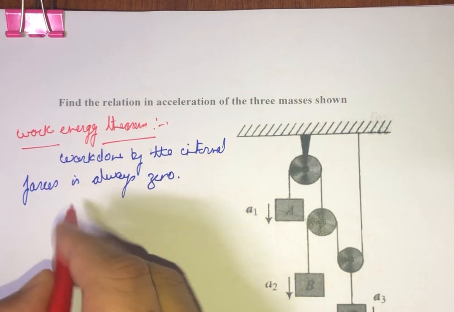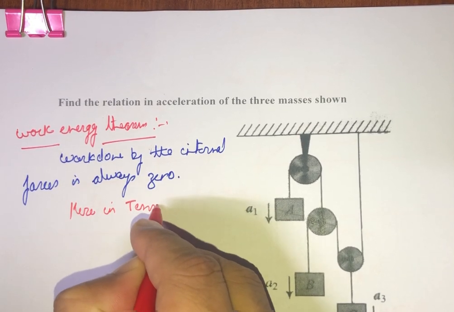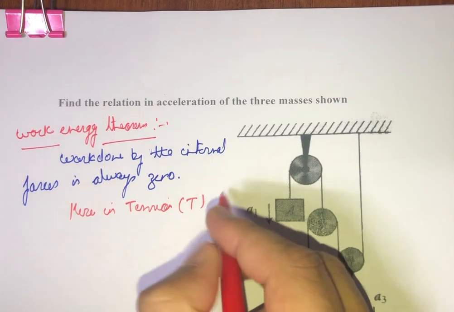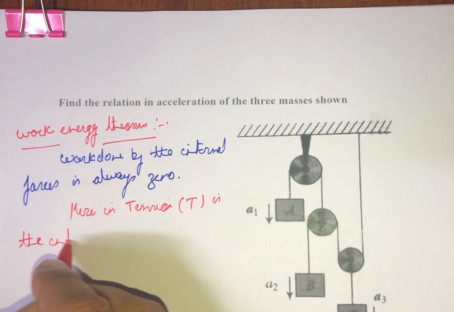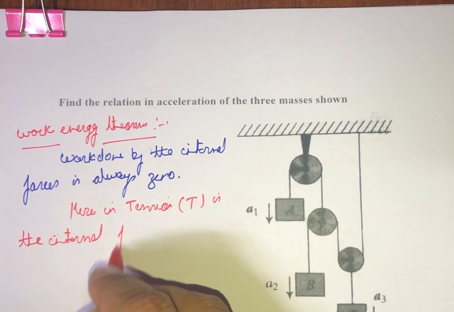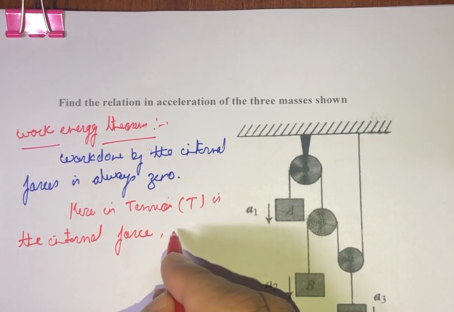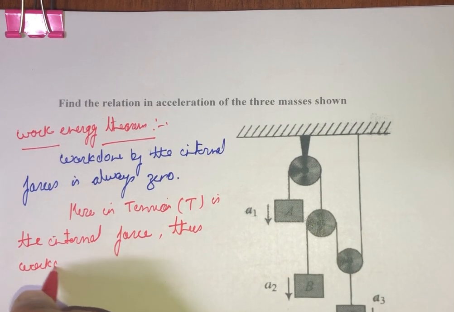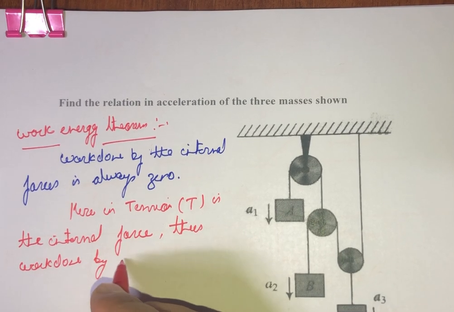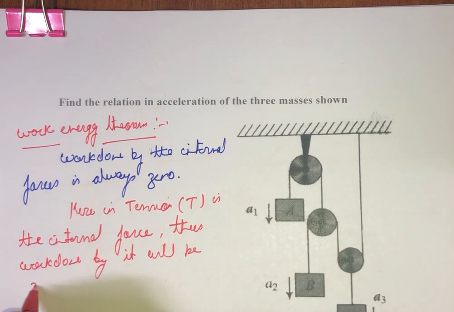So we can write that herein tension, which is represented by T, is the internal force, thus work done by it will be zero. This is basically the work energy theorem.